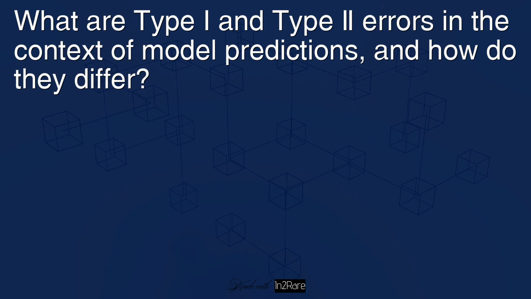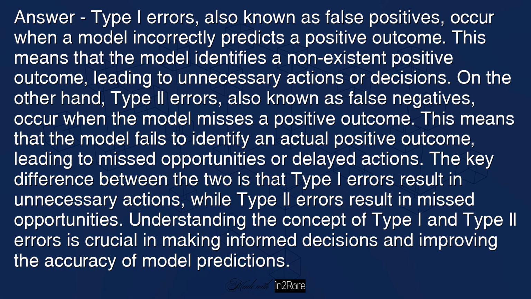What are type I and type II errors in the context of model predictions, and how do they differ? Answer: type I errors, also known as false positives, occur when a model incorrectly predicts a positive outcome. This means that the model identifies a non-existent positive outcome, leading to unnecessary actions or decisions. On the other hand, type II errors, also known as false negatives, occur when the model misses a positive outcome. This means that the model fails to identify an actual positive outcome, leading to missed opportunities or delayed actions.